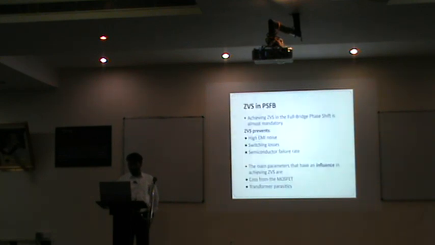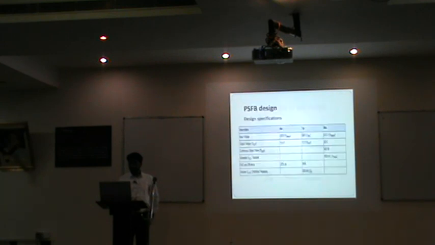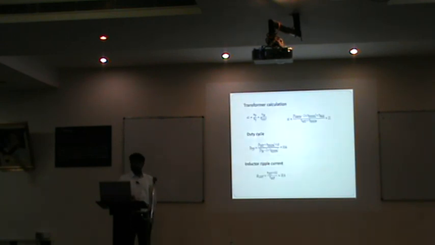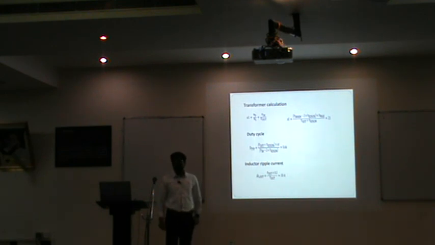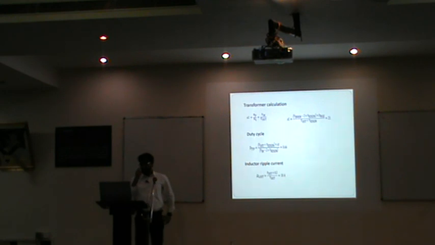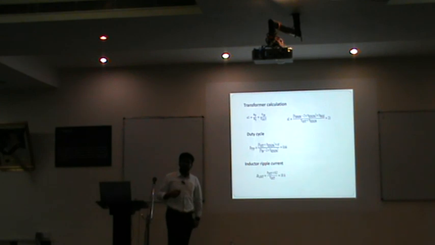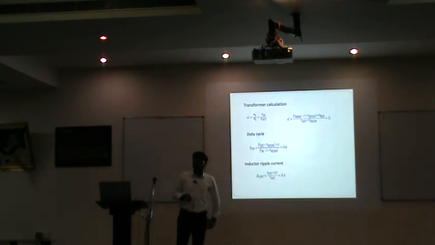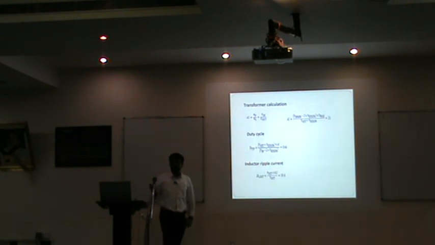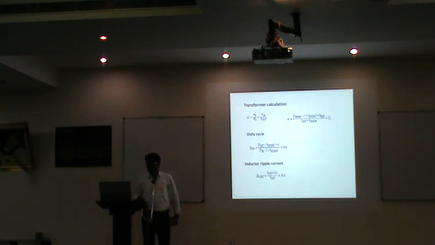So as I said, these are the formulas I have taken from the Texas Instruments application note. You can see the turns ratio, the duty cycle, and the inductor ripple current, and whenever you are designing these monotonic topologies, the inductor ripple current plays a very important role.